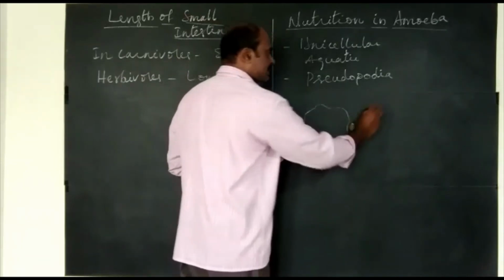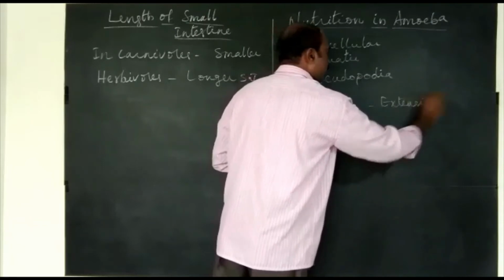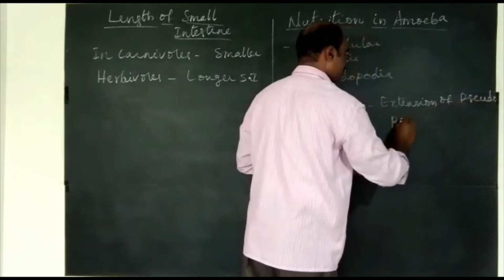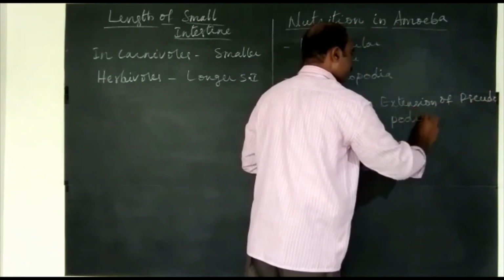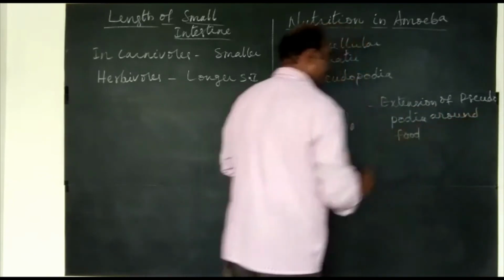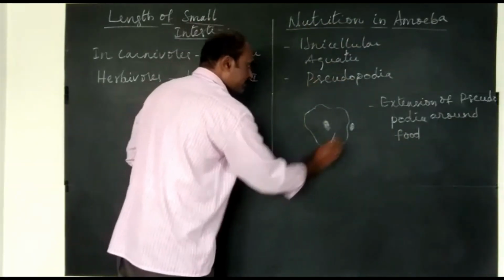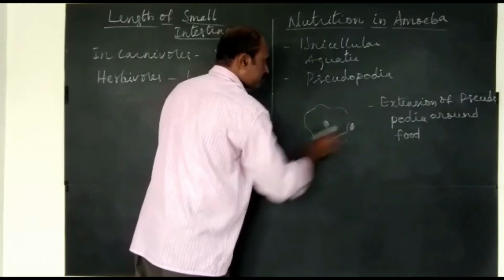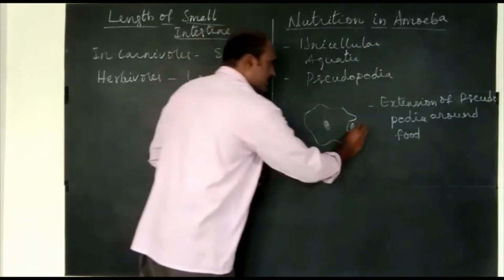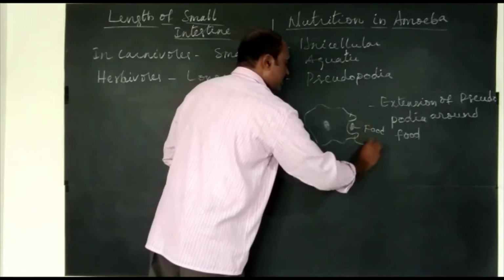So that is the first stage: extension of pseudopodia around food material. So this is nucleus. Then, see, this is food. So these are pseudopodia.